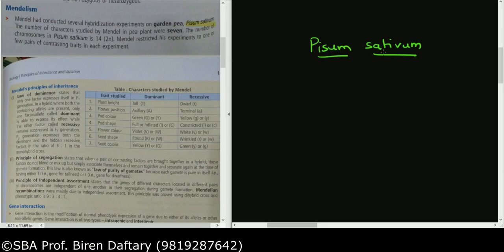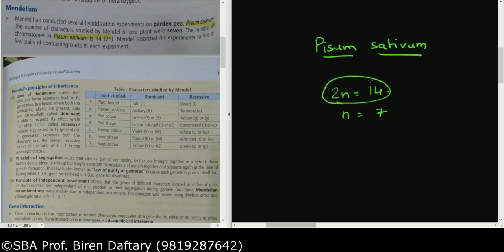Now the next part is, why did he choose the pea plant? The life cycle is very short. The plants are small, they produce many seeds, easy to emasculate. All that is not given over here. They have given the chromosome number of the pea plant, which is important. So the diploid number, if you remember, is 2n equal to 14, and obviously the haploid number is 7. So the chromosome number of Pisum sativum is 14. Okay, so that is it.